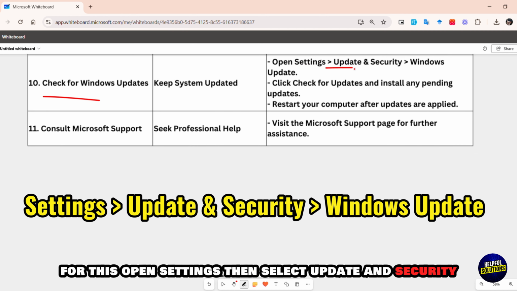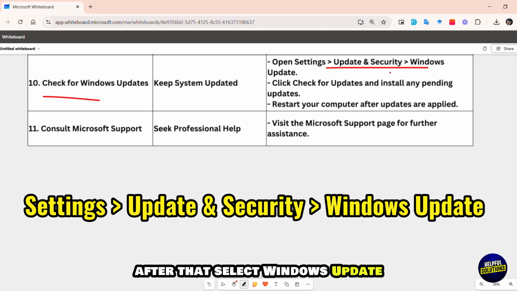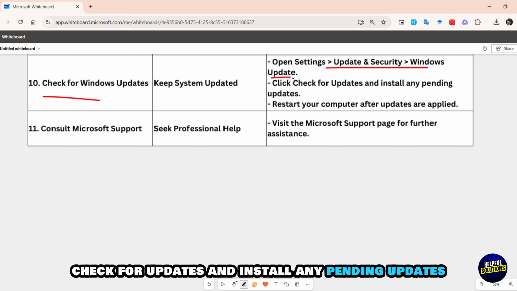For this, open Settings, then select Update and Security. After that, select Windows Update. Check for updates and install any pending updates. Restart your computer after updates are applied.